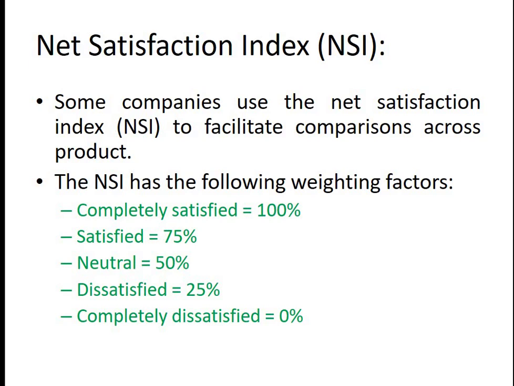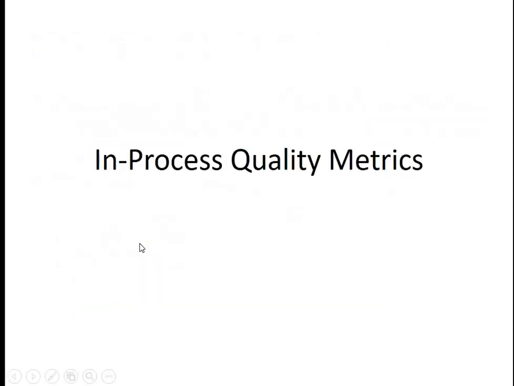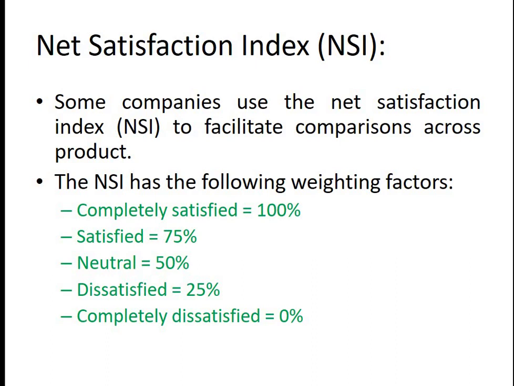That means 50% of my customers are 100% satisfied, 50% of my customers are neutral, right? So in the bigger picture, totality says that okay, my customers are satisfied. Overall customers are nothing but satisfied.